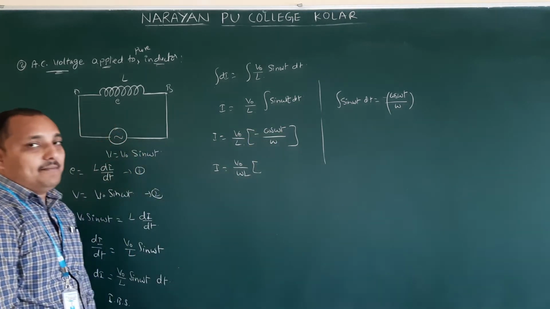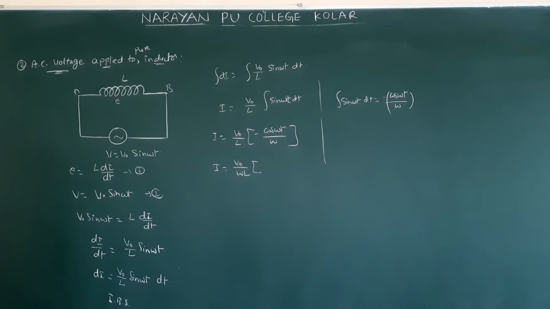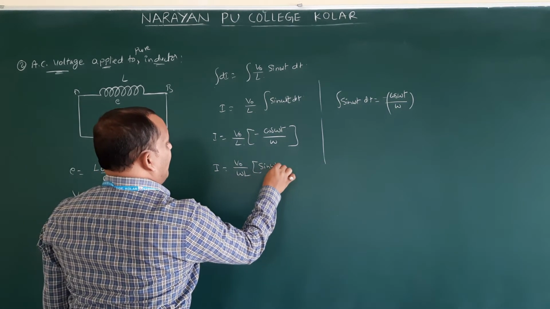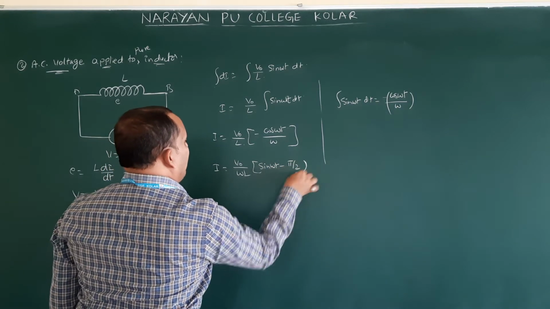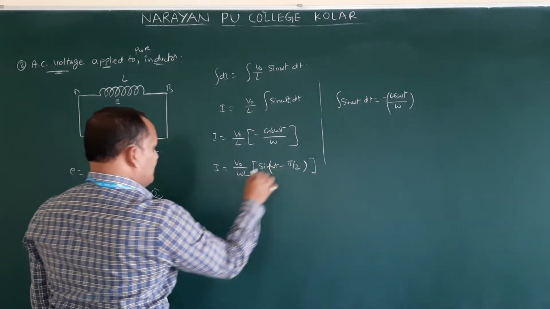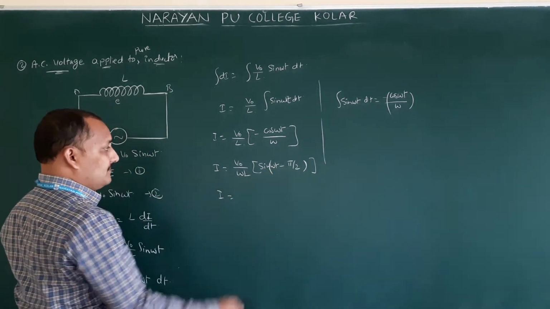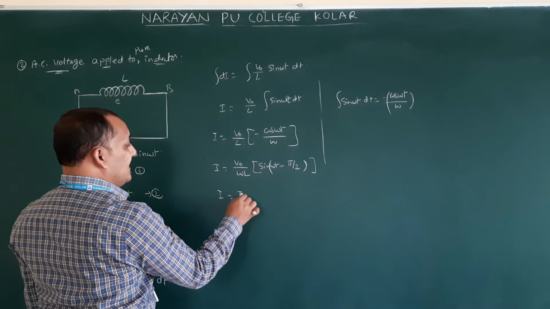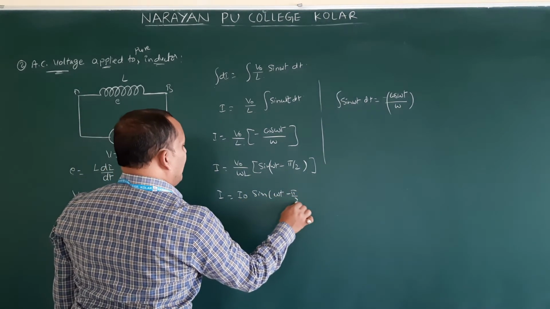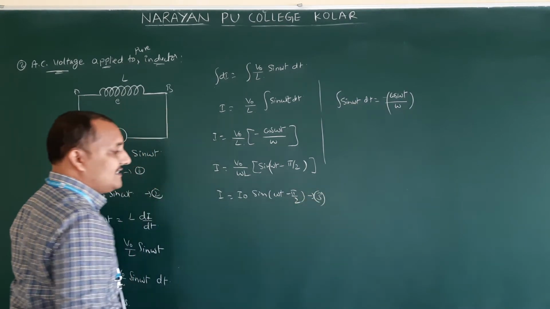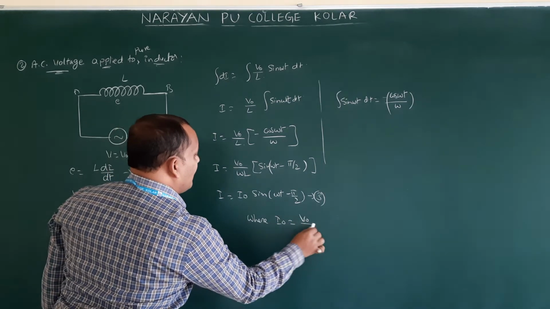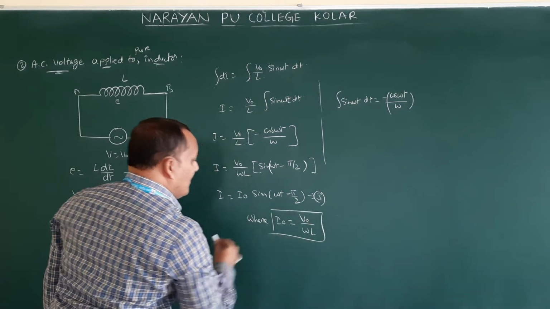How will we write minus cos omega t? We write it as sin omega t minus pi by 2. Correct? This is also mathematics only. So V naught by omega L we represent as I naught, so I is equal to I naught sin omega t minus pi by 2, called equation number 3, where I naught is equal to V naught by omega L.